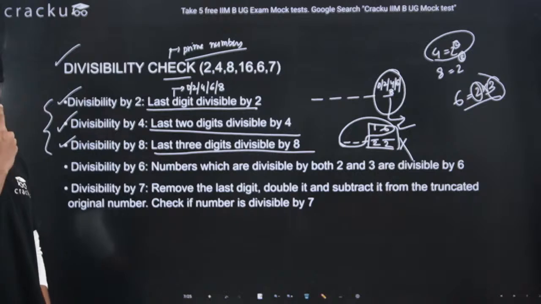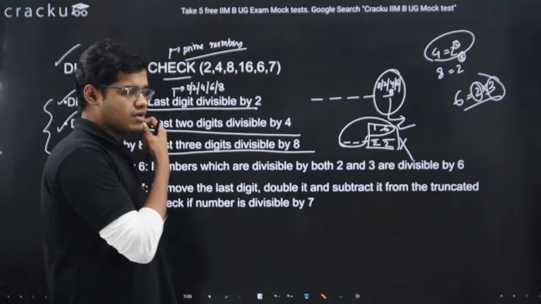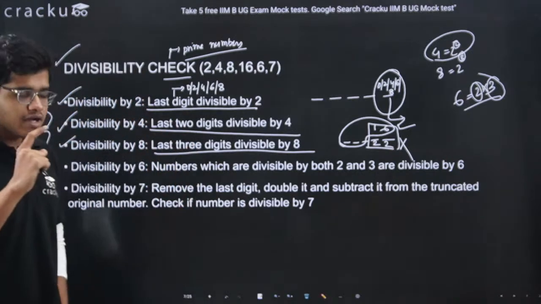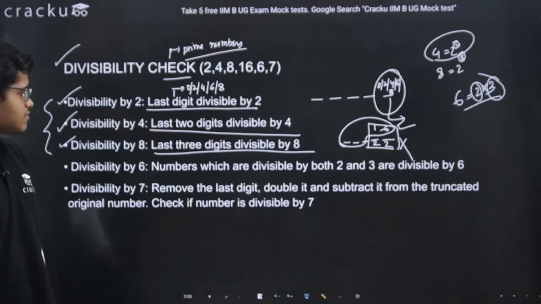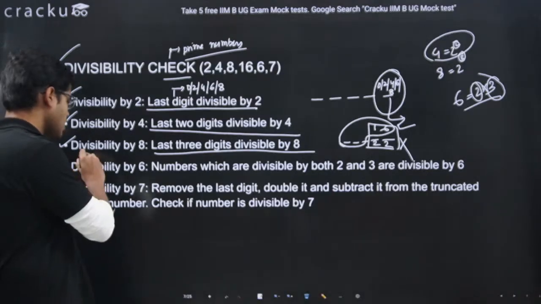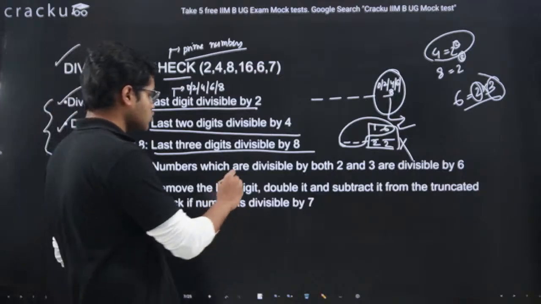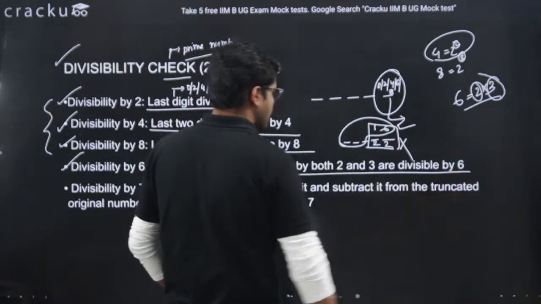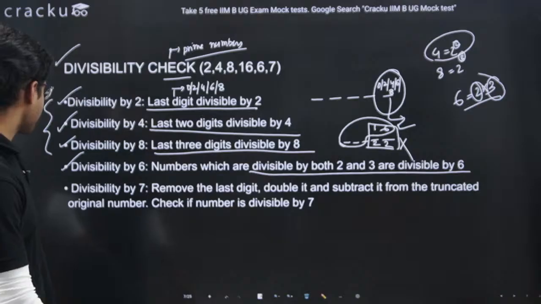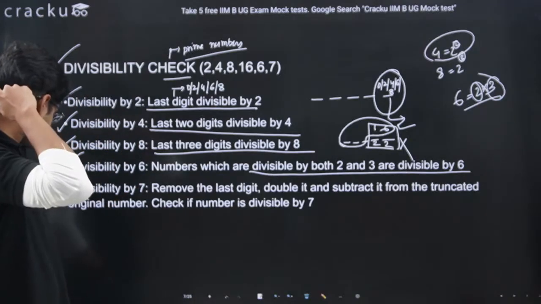If both 2 and 3 are dividing that number, then only I can say that number will be divisible by 6. And this is what is written here: numbers which are divisible by both 2 and 3 are divisible by 6. Okay, so we are done with this.